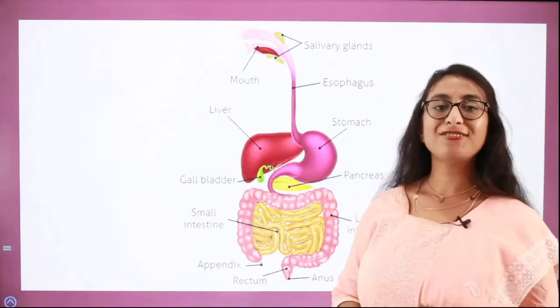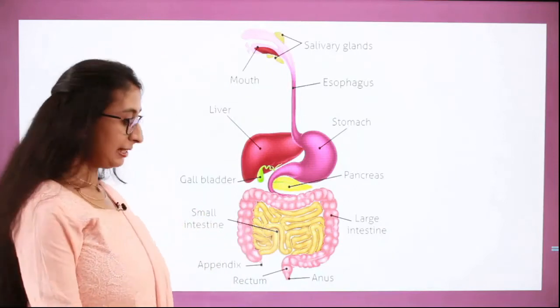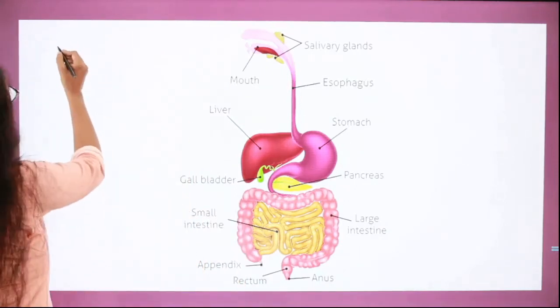The human digestive system consists of two parts, the alimentary canal and the digestive glands.